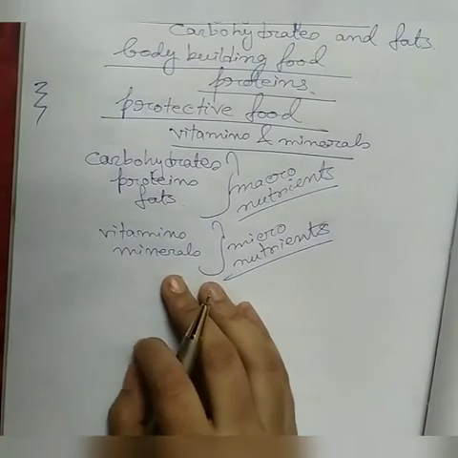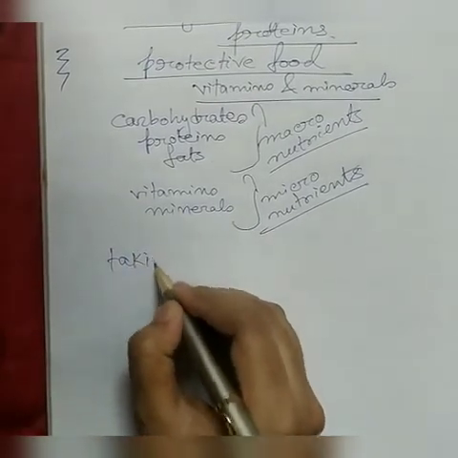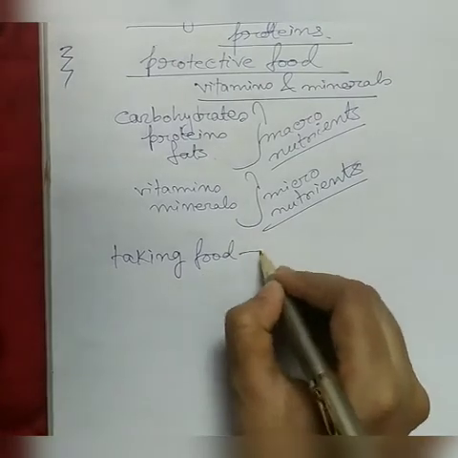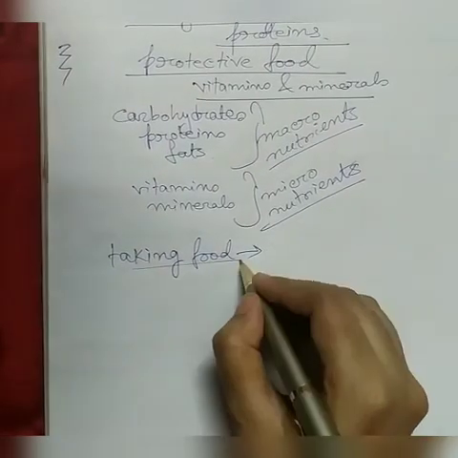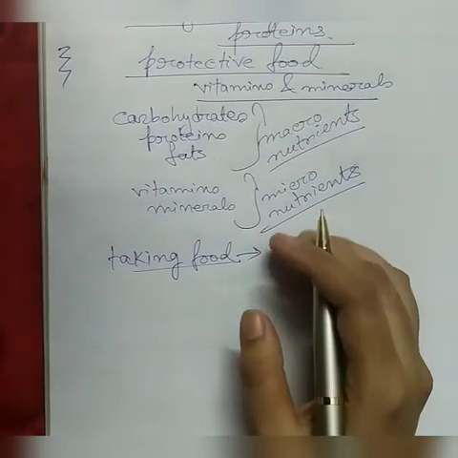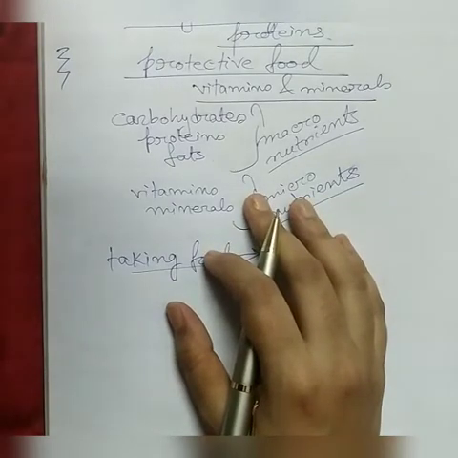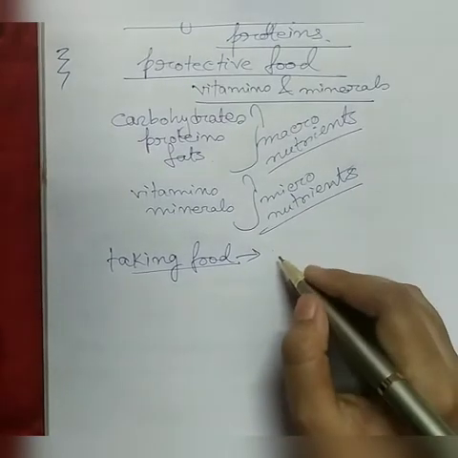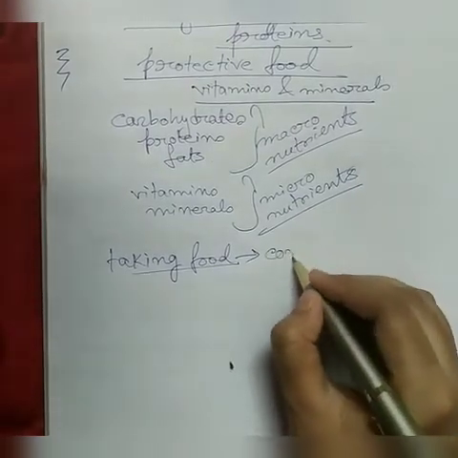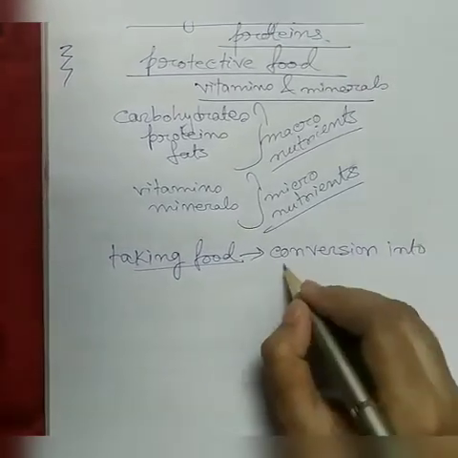Now the process I was talking about: first we are taking food, and after we take it, the food, which is in complex form, has to be converted. I told you that the food which we are taking is in complex form, but the body cells cannot take that complex form of food. So food has to be converted into simpler form.